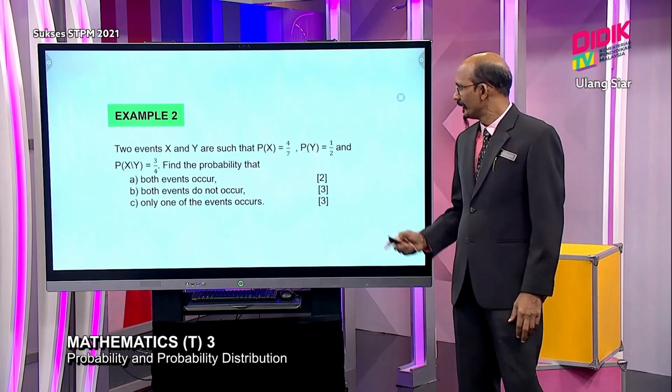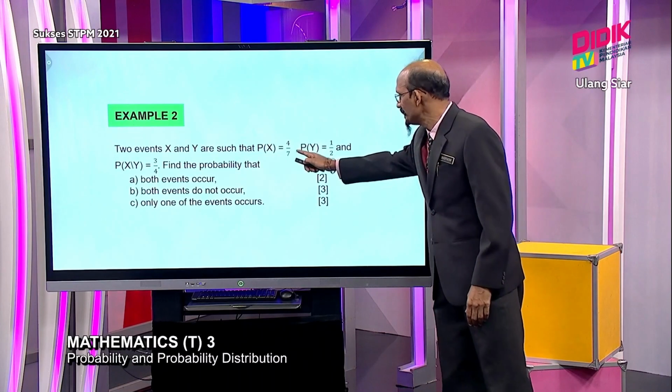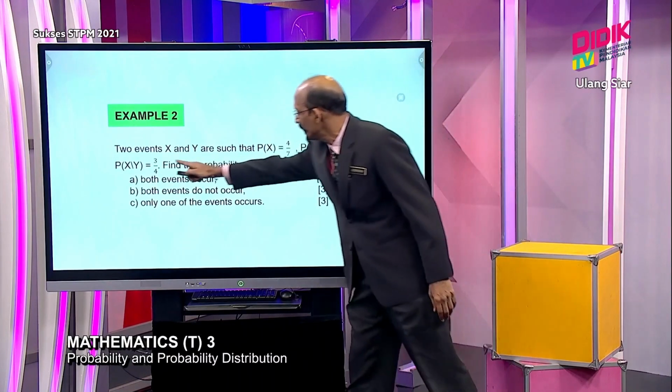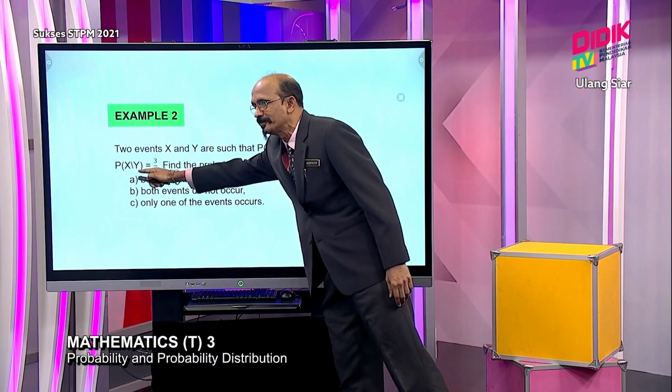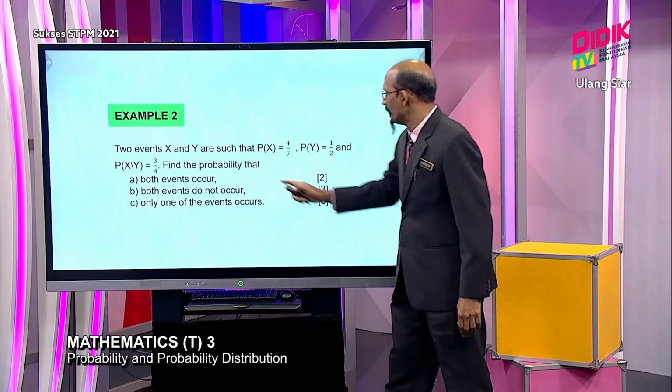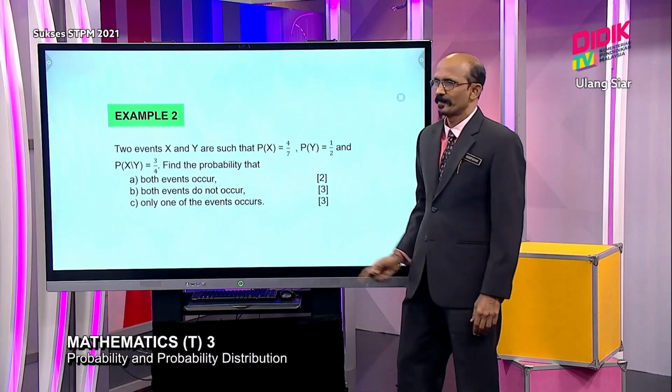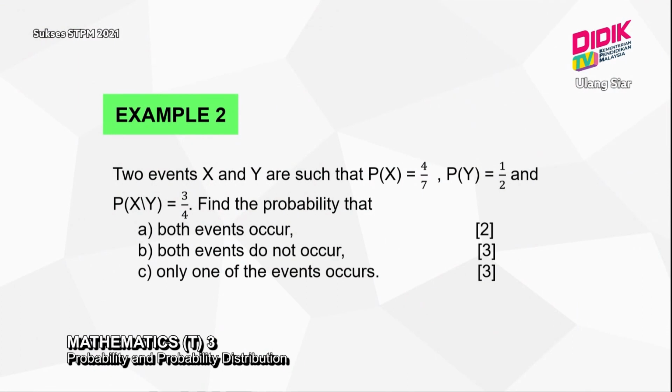Two events, X and Y, such that the probabilities are given. So once you see this, of course you know these are conditional events. Then the question is, find the probability that. The key point is here: both. Once students see the word both, they should be able to use intersect. Then next one, if you notice part B, they ask you to find both do not occur.